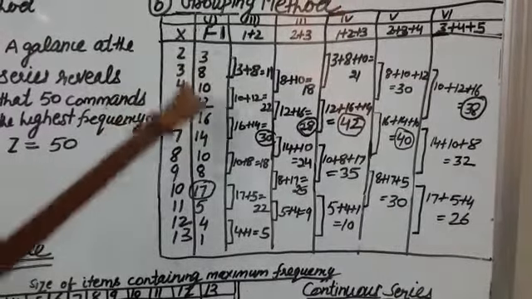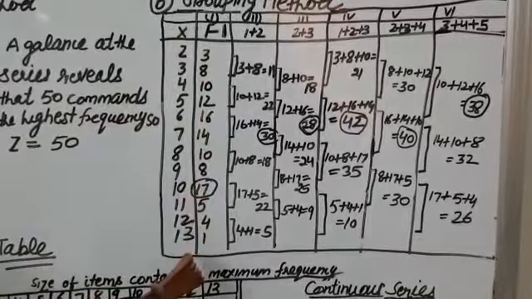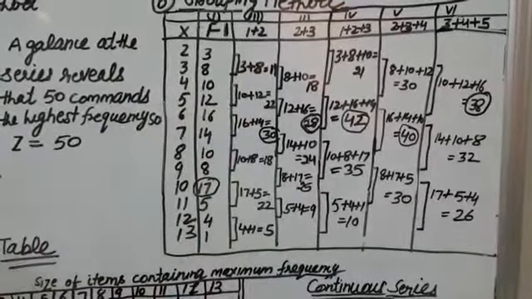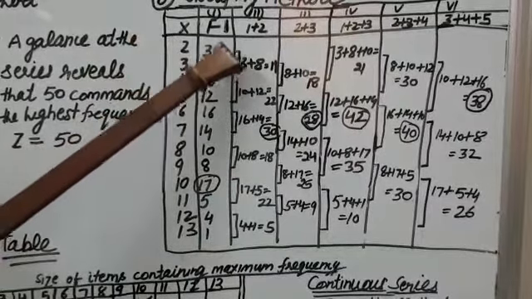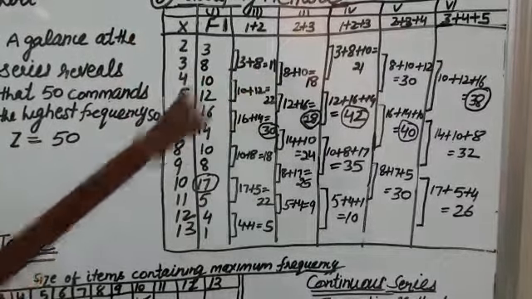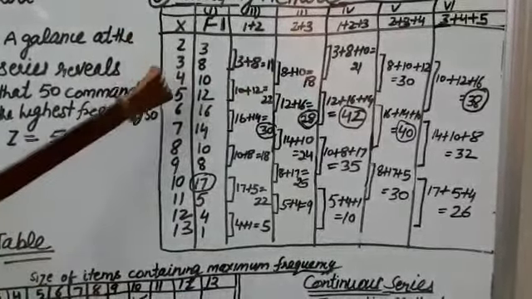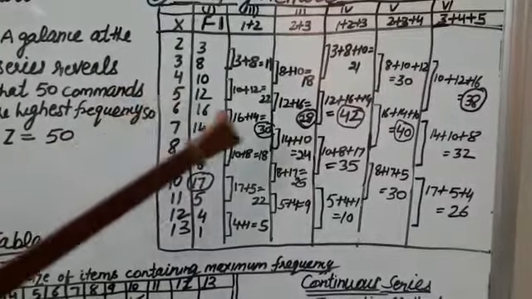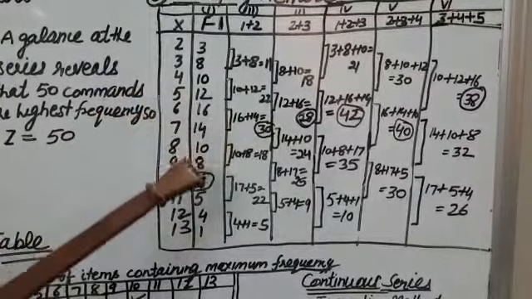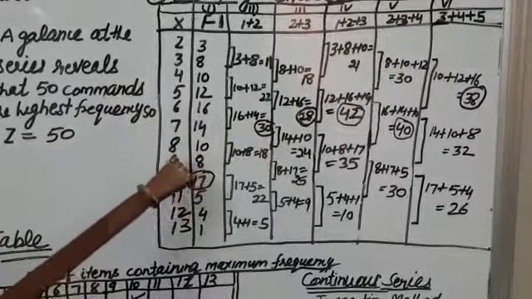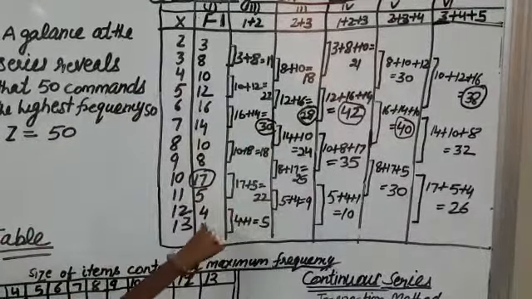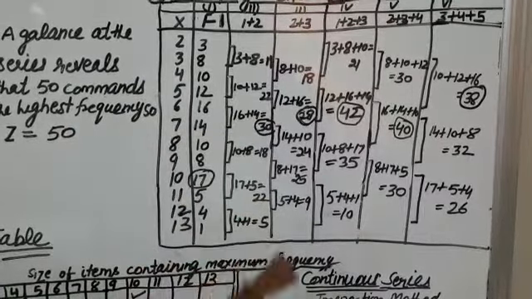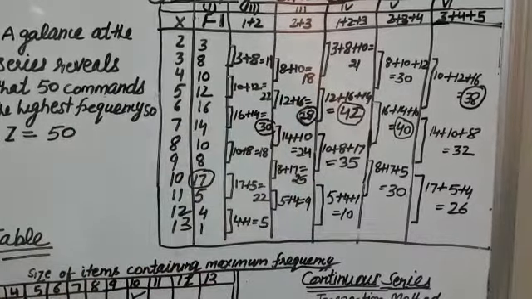Here the first column is given to us, the frequency is given. In the second column 1 plus 2, that is, we will add the first and second frequency. 3 plus 8 is equal to 11. Then we will add the next two: 10 plus 12, 22; 16 plus 14, 30; 10 plus 8, 18; 17 plus 5, 22; 4 plus 1, 5. Then the next column is 2 plus 3.